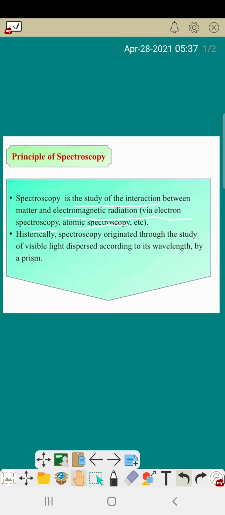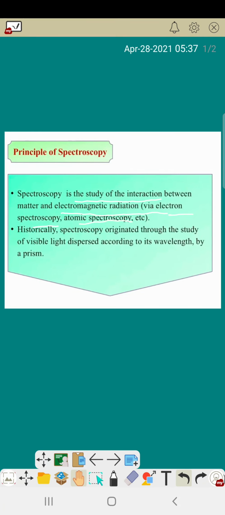What is the meaning of dispersed here? The meaning of dispersed is reflected, according to its wavelength. Wavelength is a very important term, because for different wavelengths we can identify different colors of light.